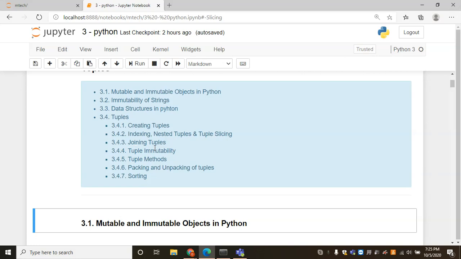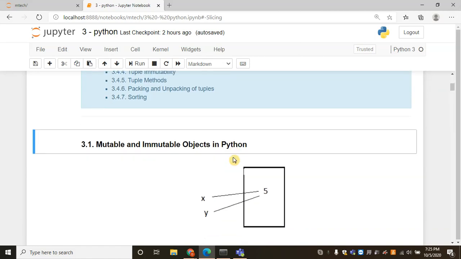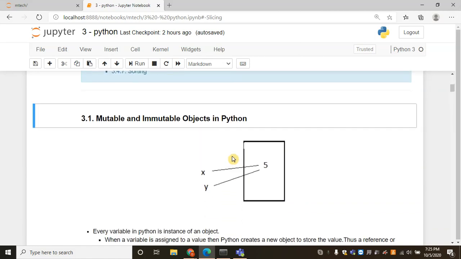And we go through joining of tuples and tuple immutability. Like strings, tuples are also immutable objects. And we discuss tuple methods, packing and unpacking of tuples, and sorting. Let's get started. Mutable and immutable objects in Python.